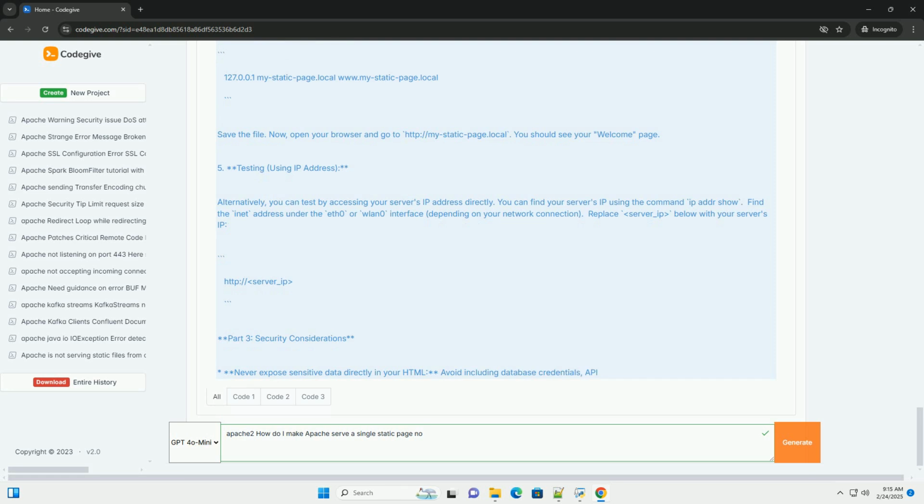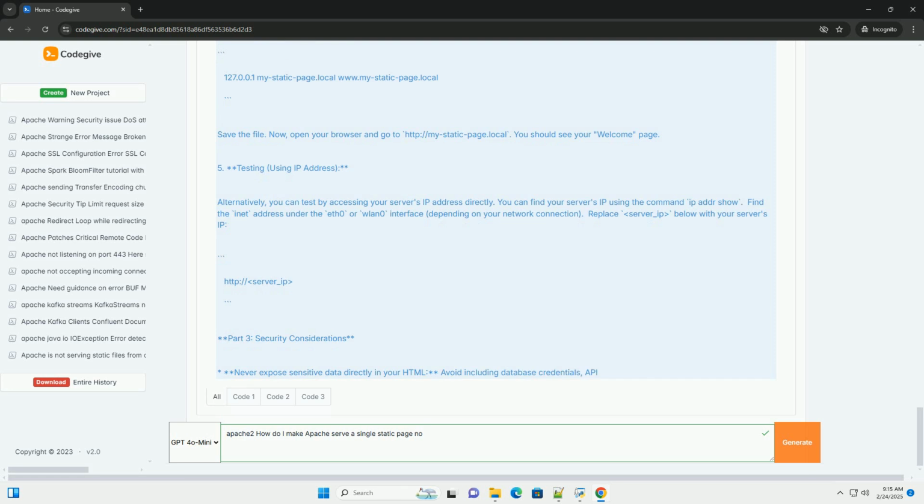5. Testing, using IP address. Alternatively, you can test by accessing your server's IP address directly. You can find your server's IP using the command ip address show. Find the inet address under the eth0 or wlan0 interface, depending on your network connection. Replace server_IP below with your server's IP.